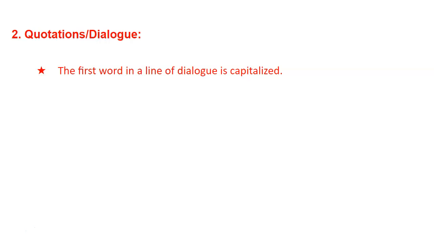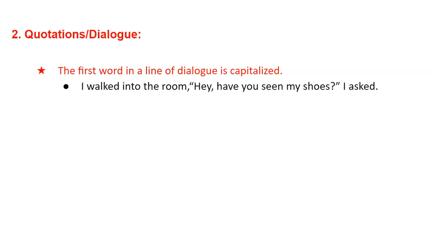All right, when we talk about quotations and dialogue, what we're talking about is something that someone says. And when we're writing that down, we use quotation marks. So the first word in a line of dialogue is always going to be capitalized, the very first word in those quotation marks. So, "Hey," I walked into the room. Here's our quotation marks. There are those little double commas in the sky, right? That's what they look like. Notice hey is the first word inside the quotation. That means I'm going to capitalize it.